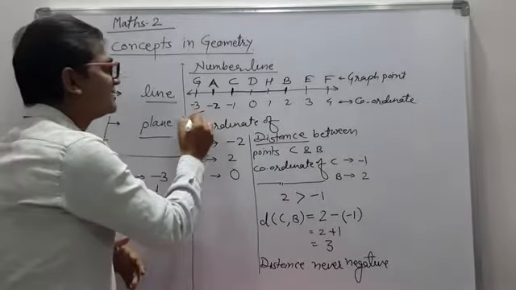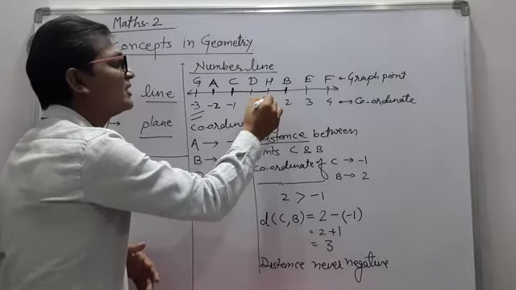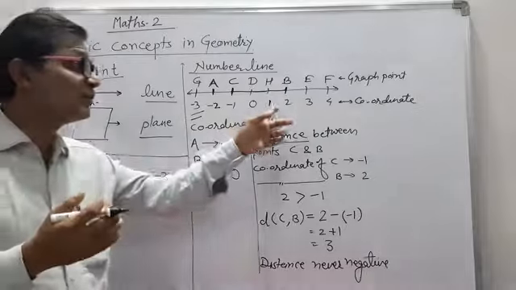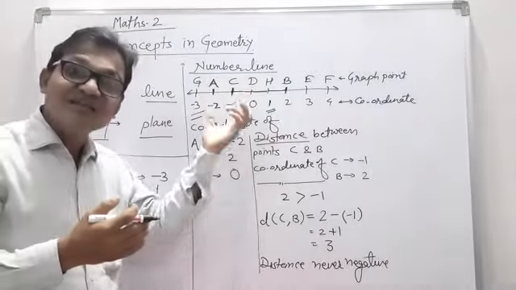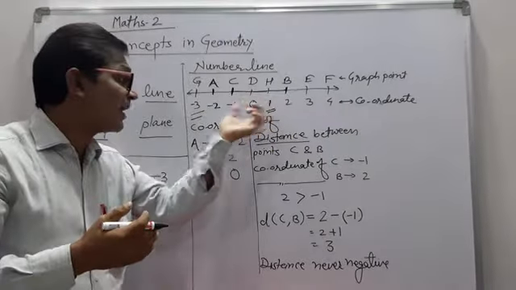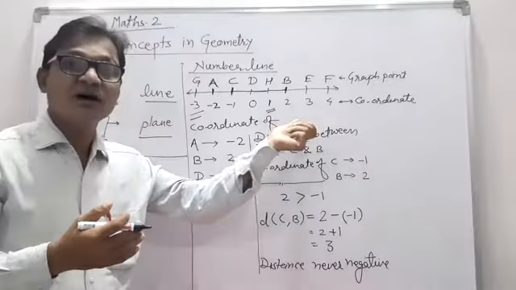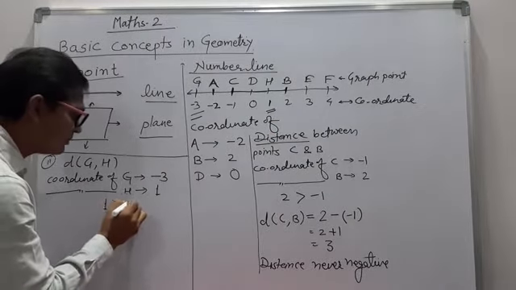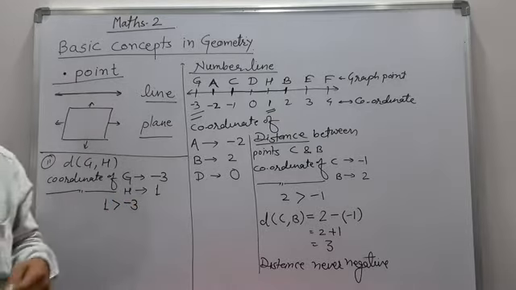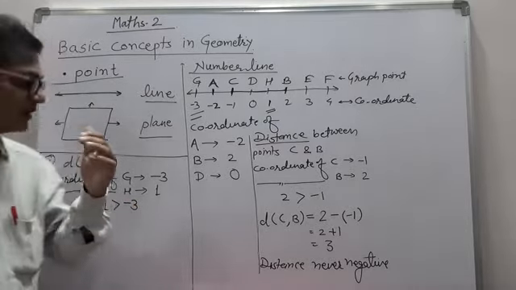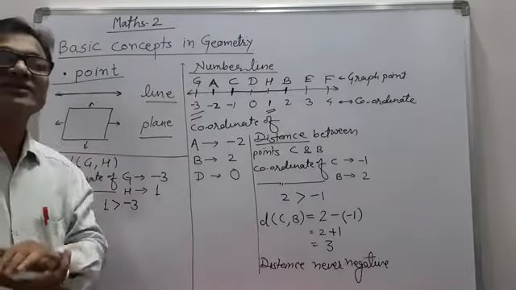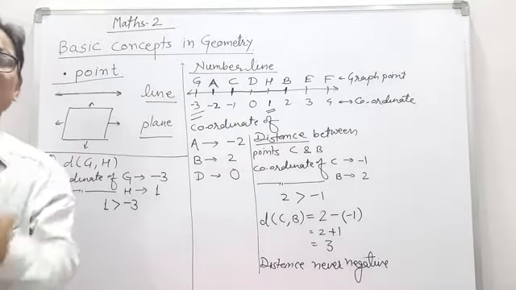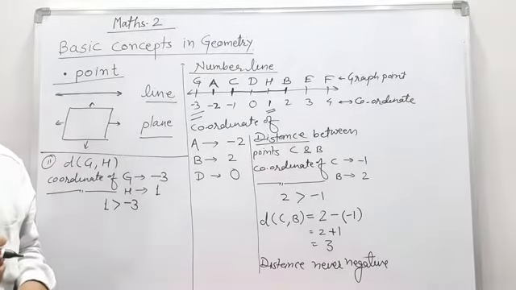Here -3 and 1 when we compare, -3 is on the left hand side as compared to 1. That's why the -3 is less than 1, or we can say that 1 is greater than -3. -3 से 1 क्या है? बड़ा नंबर है। To find out the distance between the GH, we subtract the lower coordinate from the higher coordinate.